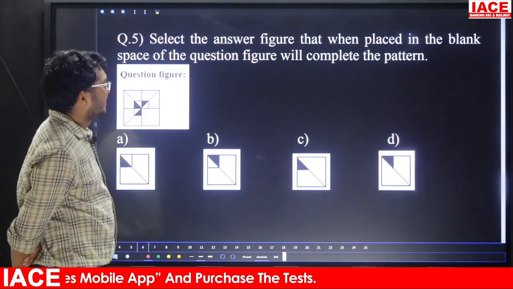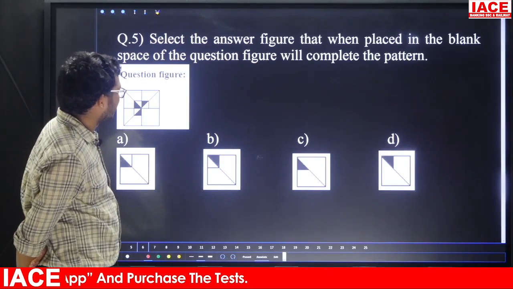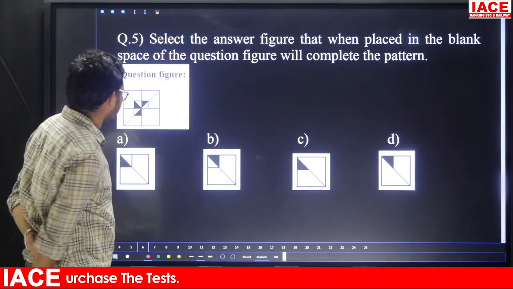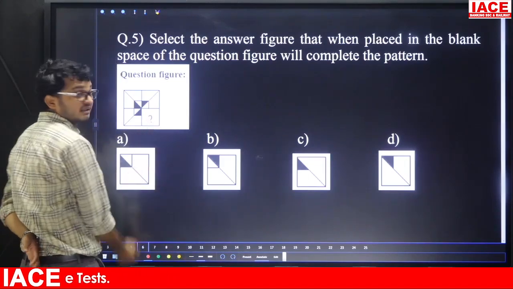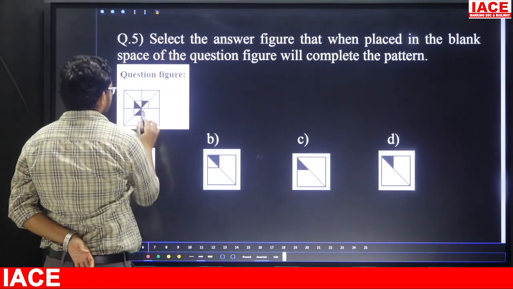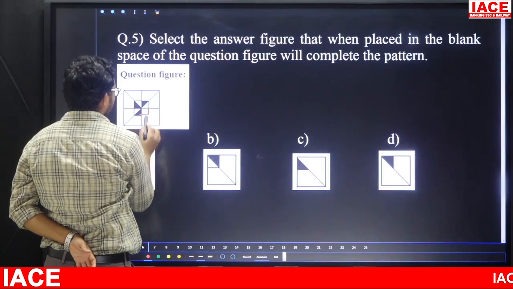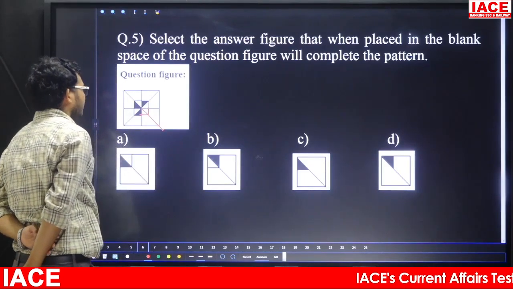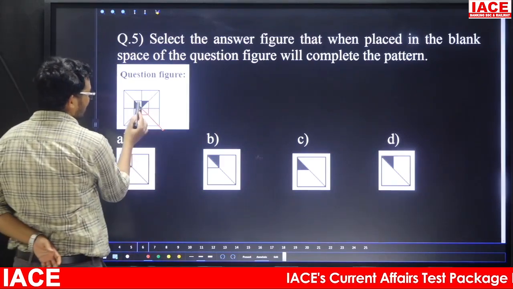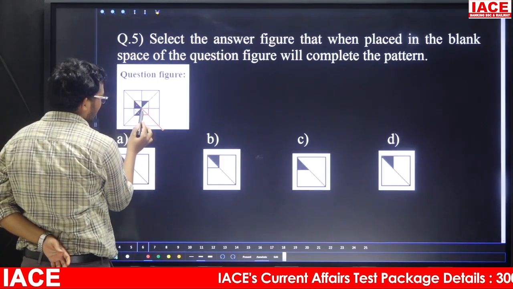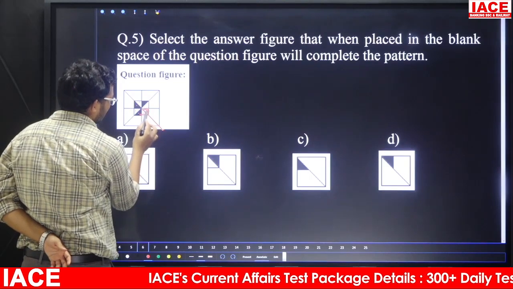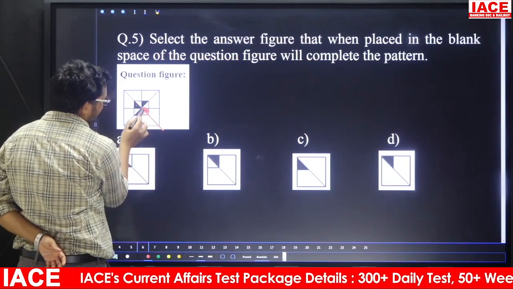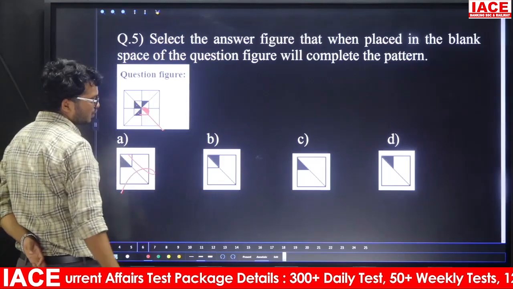Question number 5. Select the answer figure that when placed in the blank space of the question figure will complete the pattern. Now we are going to replace this question mark. Suppose friends, this question mark means this square will come, and this line will be like this. After that, here shading, one part gap, shading, one part gap, shading, one part gap. This one is shading. So which of the following figures is like this? Check once. This one is not there, no chance.